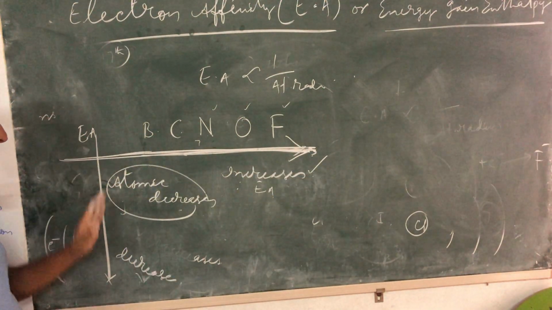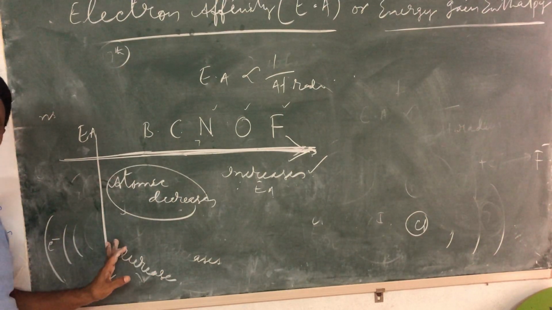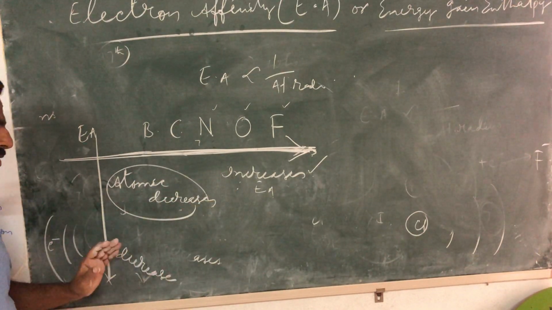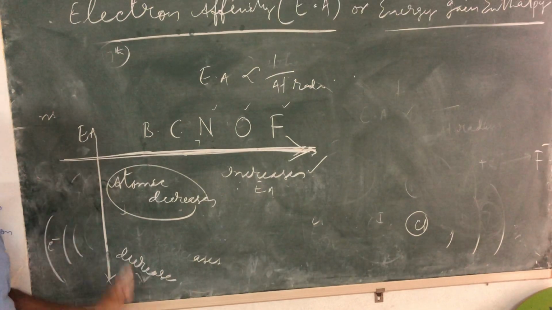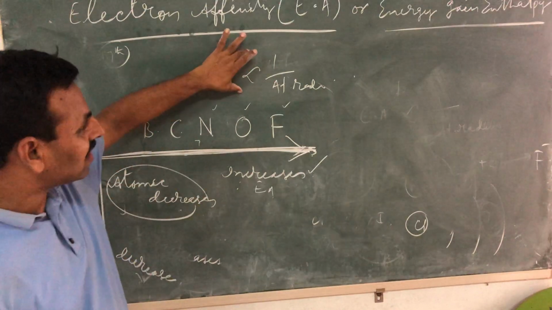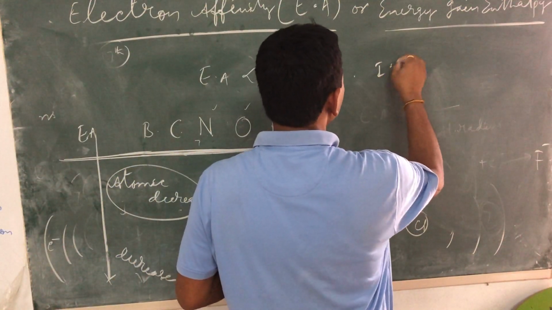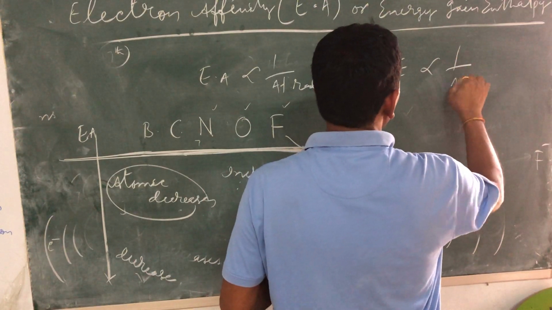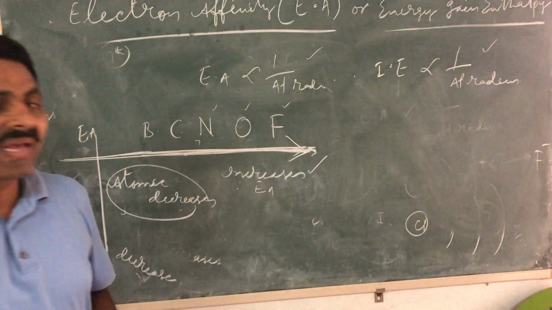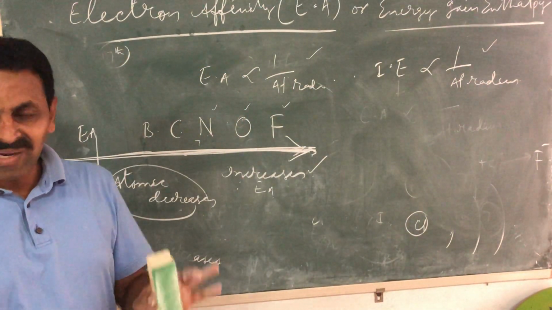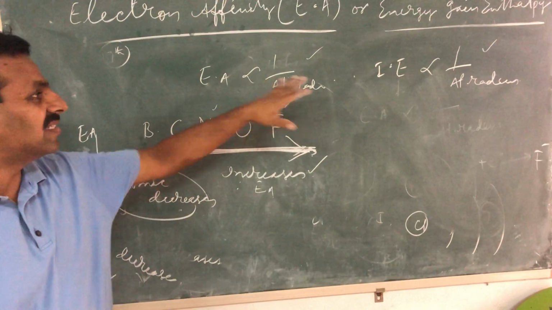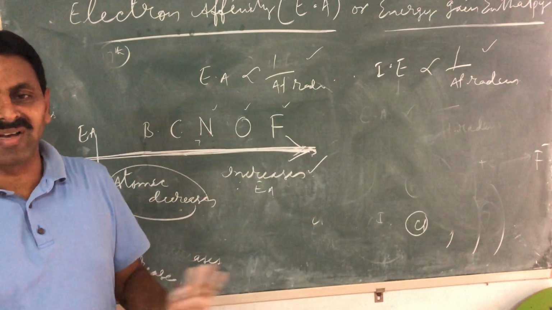Come this side. Down the group atomic radius is increasing. Atomic radius is the inverse of ionization energy and electron affinity. So both ionization energy and electron affinity will decrease down the group, because size is increasing. So if you understand this relation, ionization energy also has the same inverse relation with atomic radius. Actually, this is how we remember things. We apply concepts. Explanations are not required. Basically when you are solving questions, we keep these things in mind and go faster.